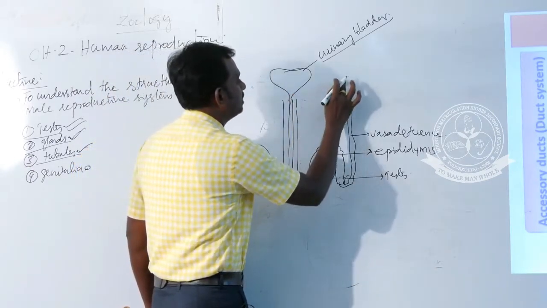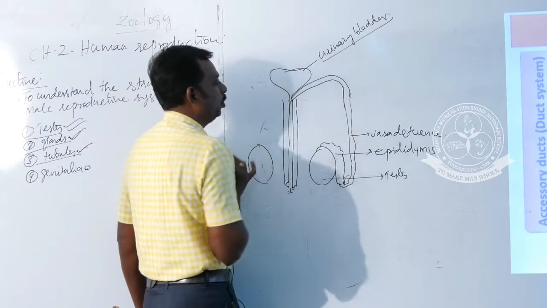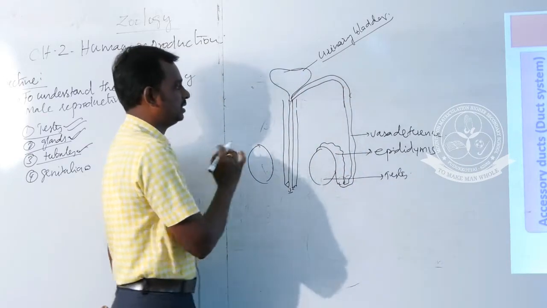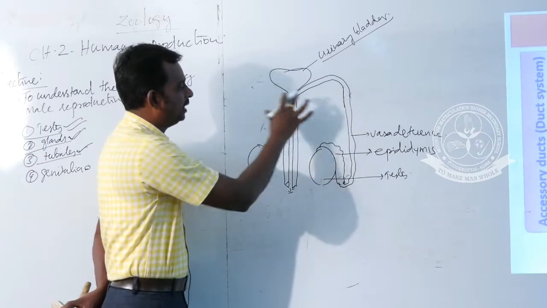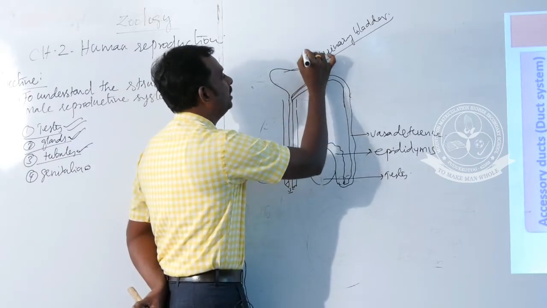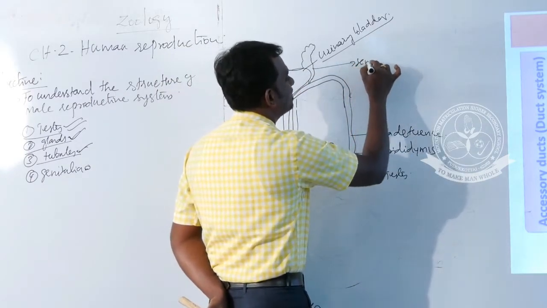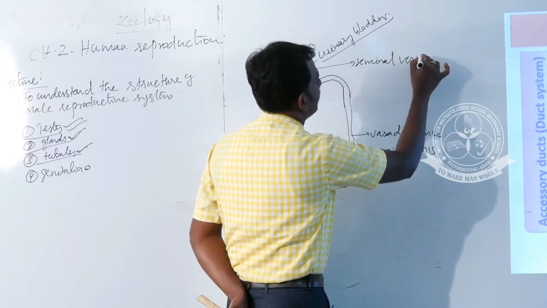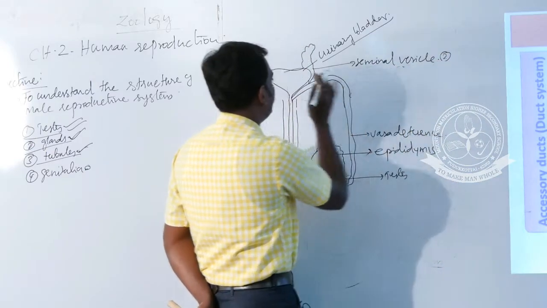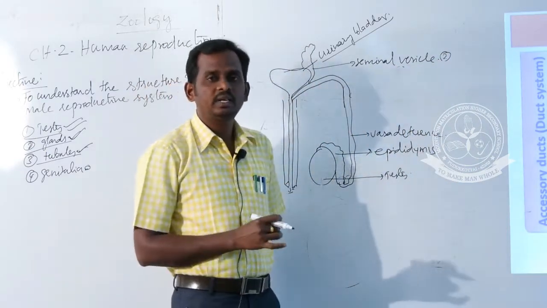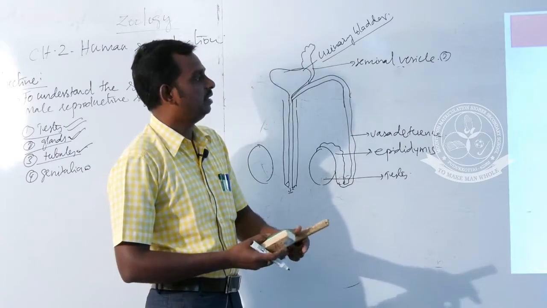And then this vasa deferens opens into the urethral opening. Draw only one part of this structure. And what are the glands here? Behind the urinary bladder, a pair of seminal vesicles. This is the first gland, a pair of seminal vesicles located on either side behind the urinary bladder. This seminal vesicle secretes a seminal fluid.